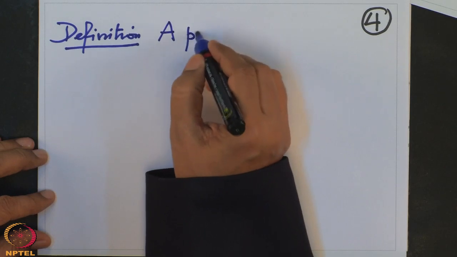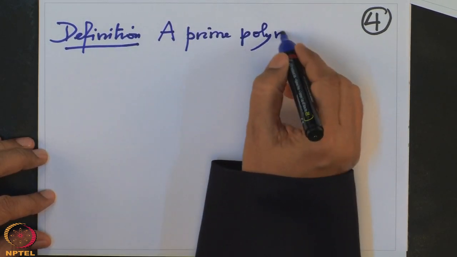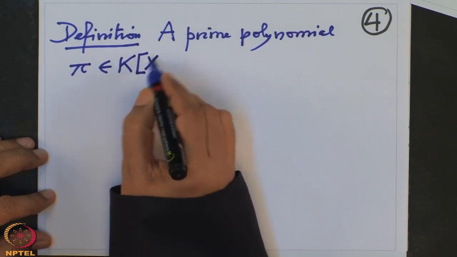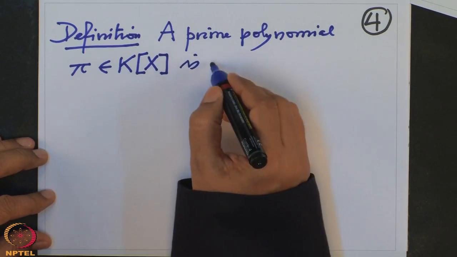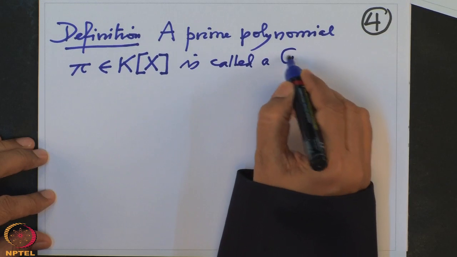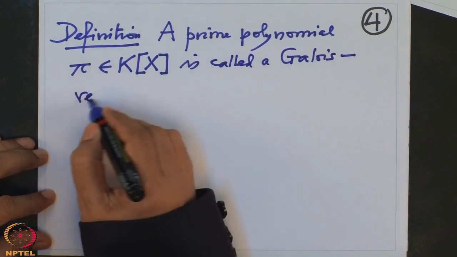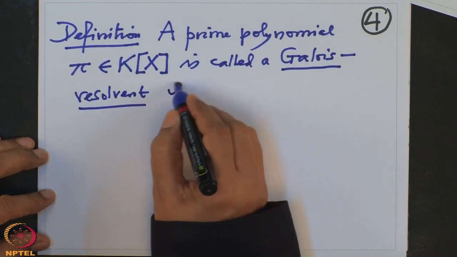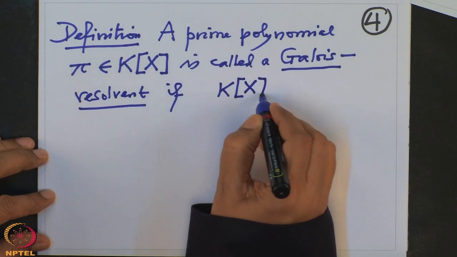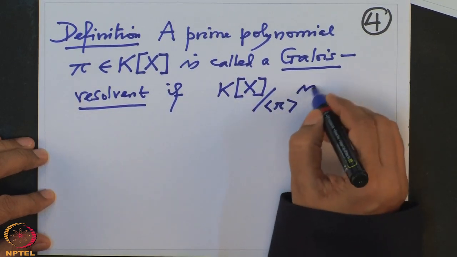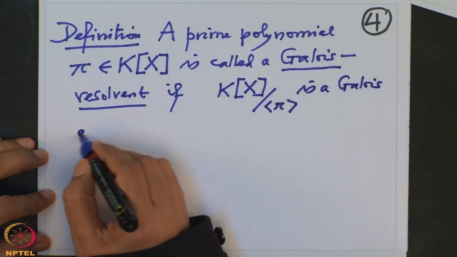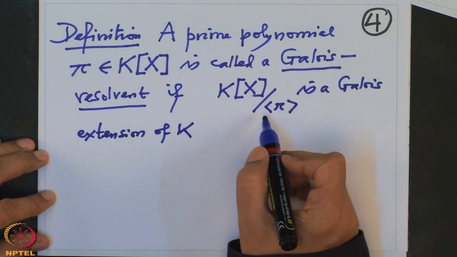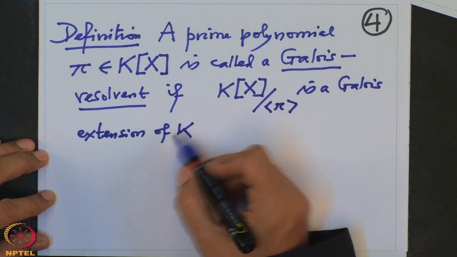A prime polynomial pi in K[X] is called a Galois resolvent if K[X] modulo the ideal generated by pi, which is a field, is a Galois extension of K. This is equivalent to saying that the Galois group of this operates simple transitively on the zeros of pi.